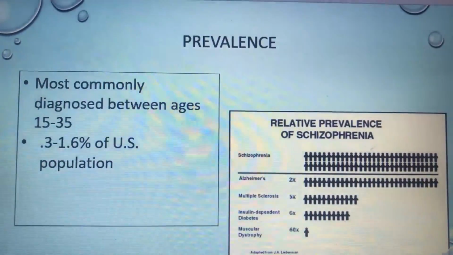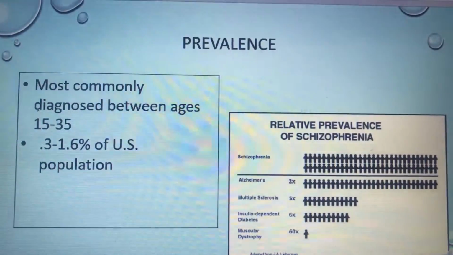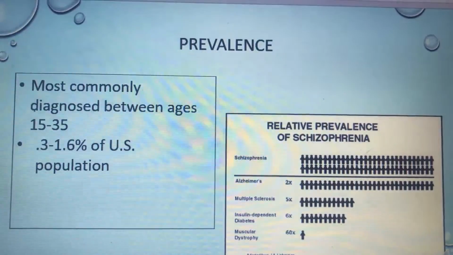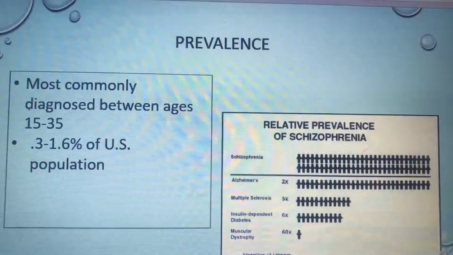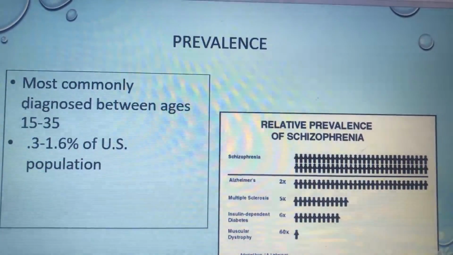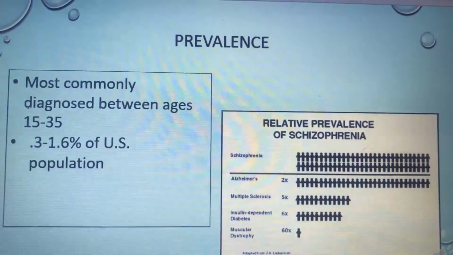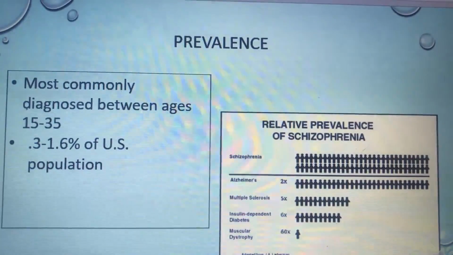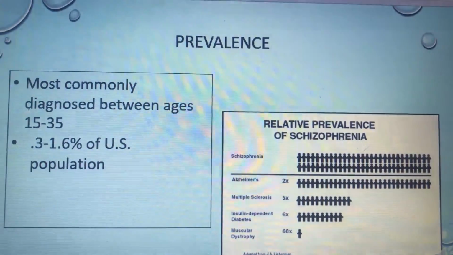A little bit about the prevalence of the disorder. What I found from zimdarkskin.weebly.com is this chart, and you can see from the chart that schizophrenia is definitely the most common out of these disorders. It's twice as much as Alzheimer's and 60 times as much as muscular dystrophy. So it is common. But what I found from our book was that 0.3 to 1.6% of the U.S. population are diagnosed with this disease, which isn't a ton. So it is diagnosed more than others, but it's not very common.